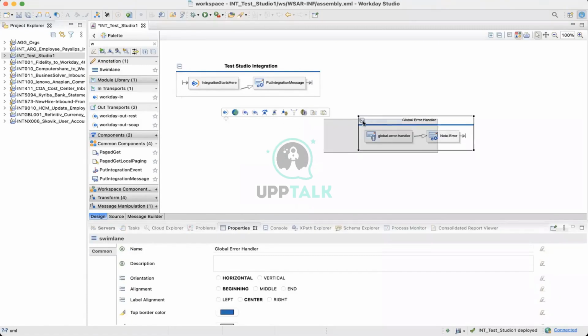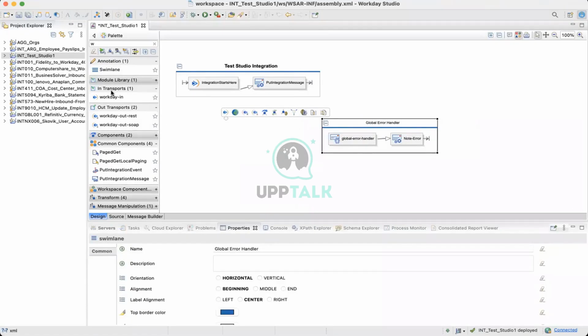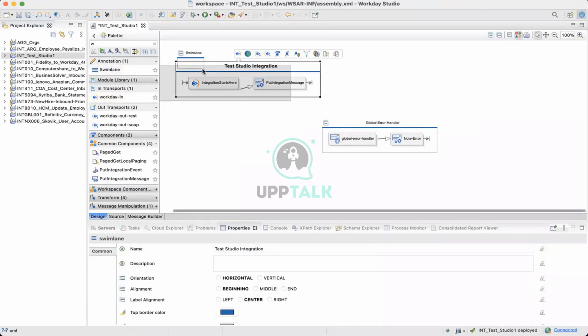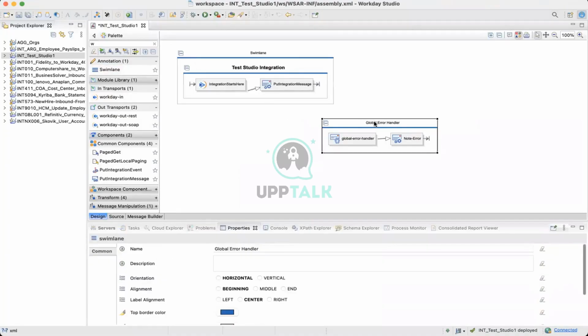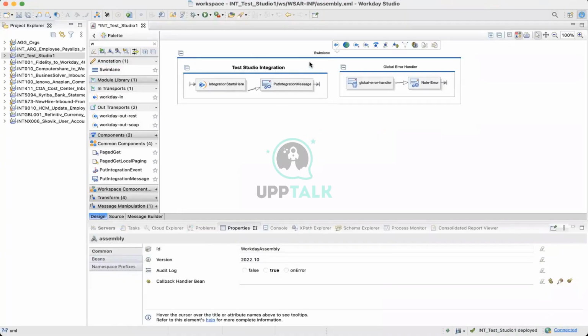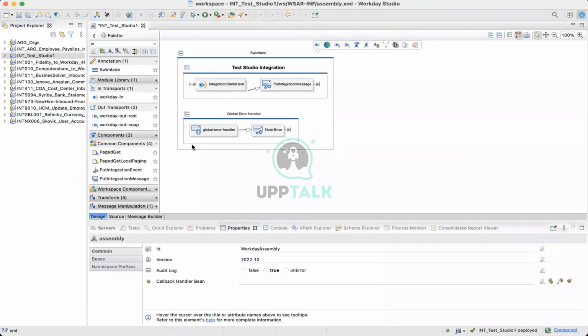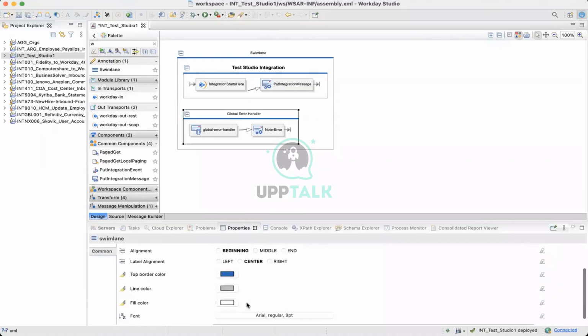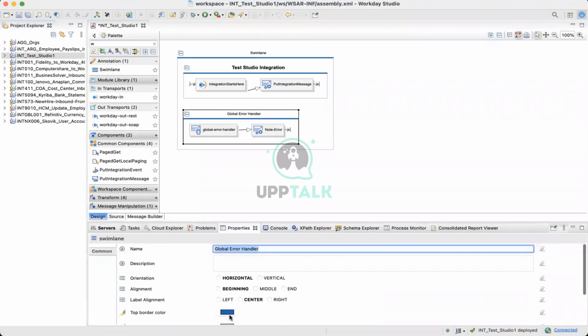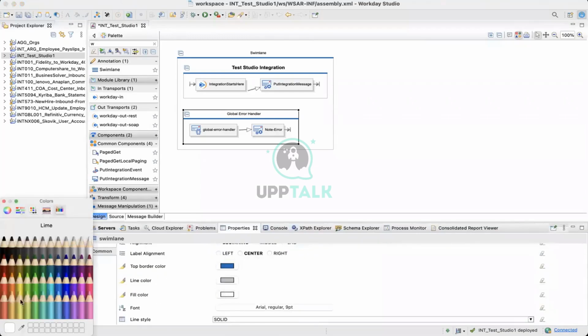Now, if you see, the swim lane can also go anywhere. What we normally do is we have a master swim lane outside and then we put every swim lane into that and make it vertical like this. In the global error handler, two things always need to be there. And my way is, I generally fill a color in this one, probably an orange one, just to make sure that it is an error handler, or you can make it red and all that.